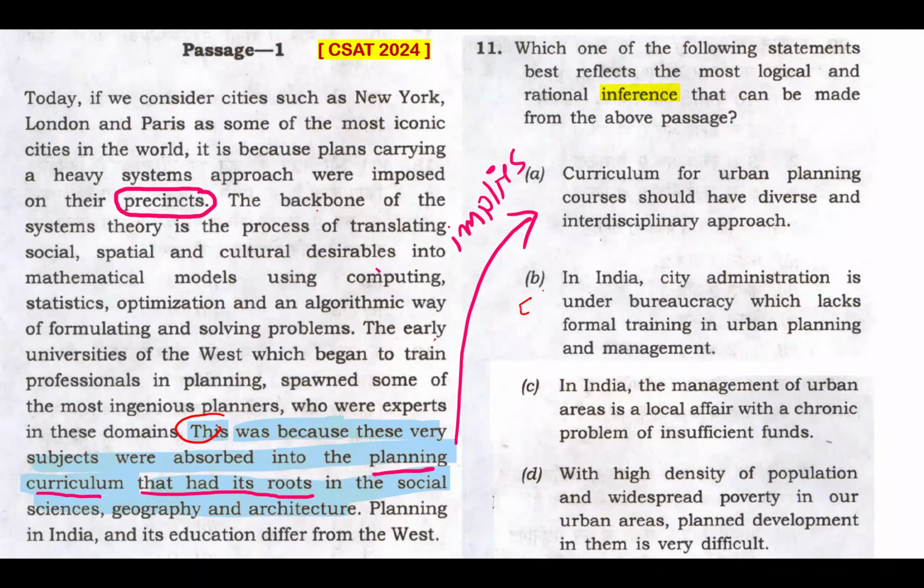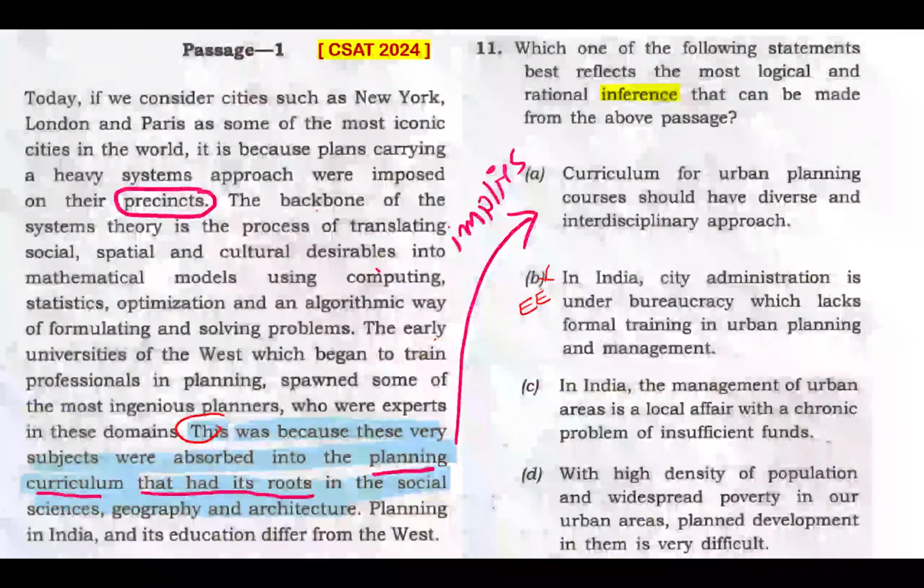Just an easy elimination. An option given for sake of giving an option. Option B. Let's never mention something like that. The passage does not discuss bureaucracy or the lack of formal training in city administration. That's beyond the scope of the passage and cannot be a logical or rational inference for sure.